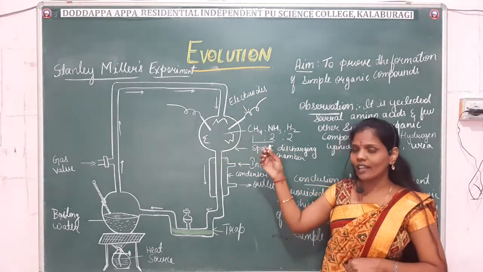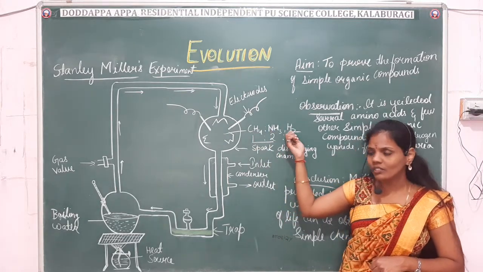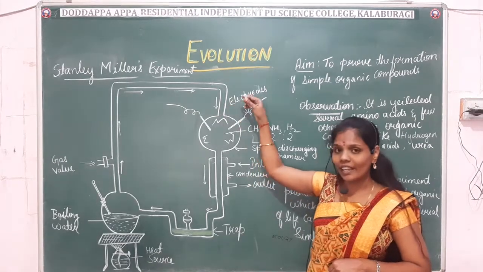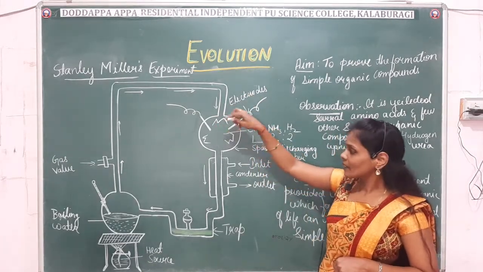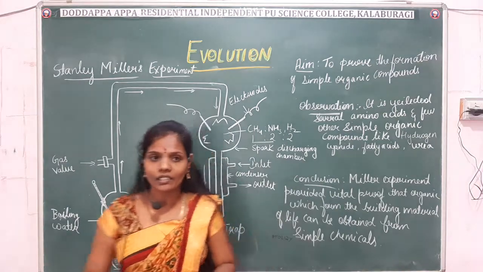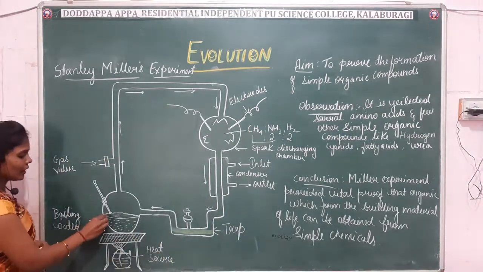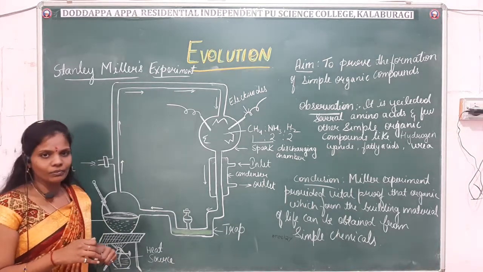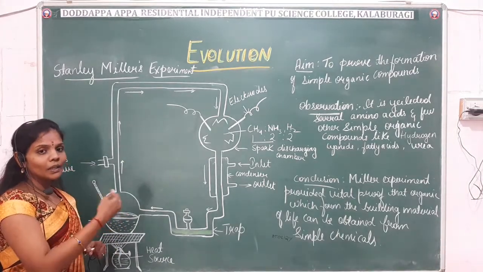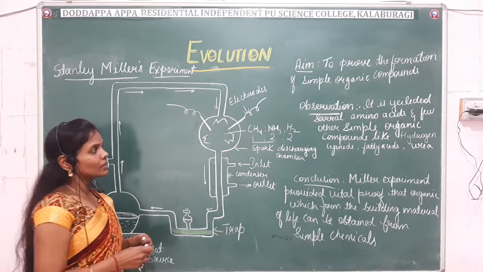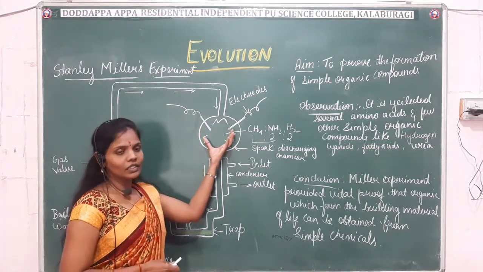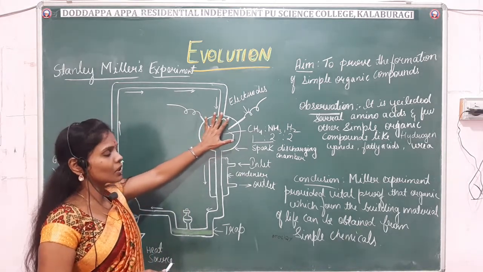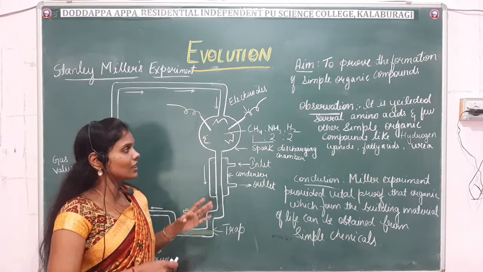He took the mixture of gases, that is methane, ammonia and hydrogen, in the round bottom flask, and he discharged electrodes in this flask. Okay. Then in another flask, he took water, and the water was heated. Okay. It was subjected to the prebiotic form, and when the mixture was subjected to the electric discharge, these chemicals came in contact and interacted with each other.